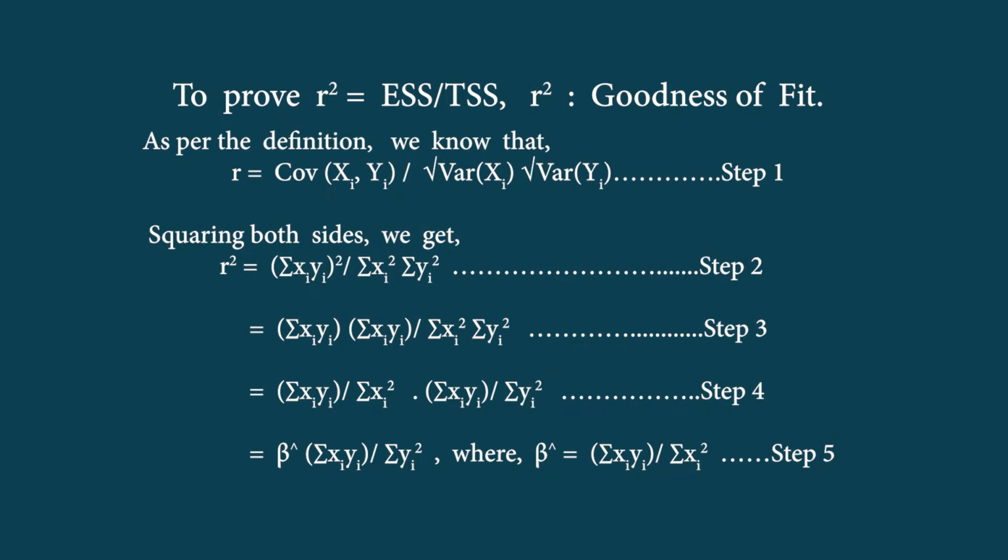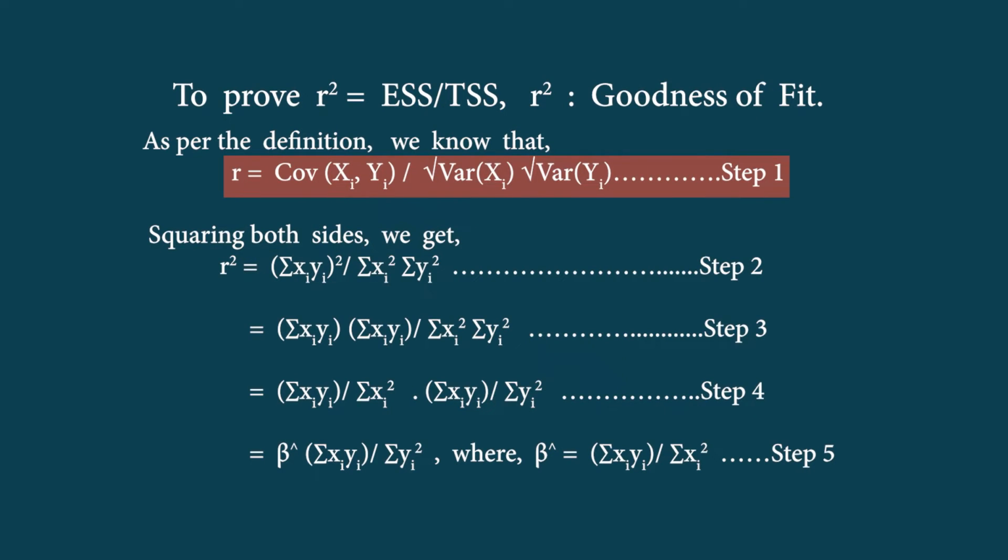On the basis of this, we arrived at the very important coefficient of determination, which is called R square and which measures the goodness of fit. So for any particular equation, the goodness of fit plays a very important role. So we observe that according to the expression of the correlation coefficient by Pearson, it's basically covariance divided by the variance. So we take R, which is covariance of xi yi, divided by root over variance of xi into root over variance of yi, and that happens to be step 1.